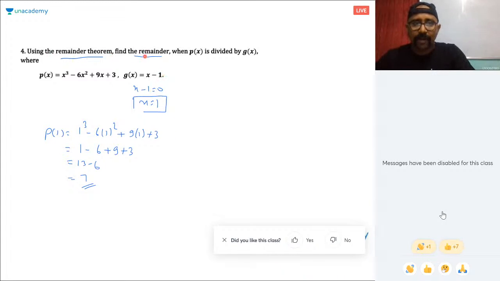Using the remainder theorem, find the remainder when p(x) is divided by g(x). So you don't do long division here. You just need to find the remainder. So to find the remainder, you just get the zero of this polynomial. What is the zero of this polynomial? 1, right? So if x is 1, put the value x = 1 here. Whatever p(1) comes, that will be your remainder. So put x as 1: 1 cube minus 6 into 1 square plus 9 into 1 plus 3. So this is the final answer.